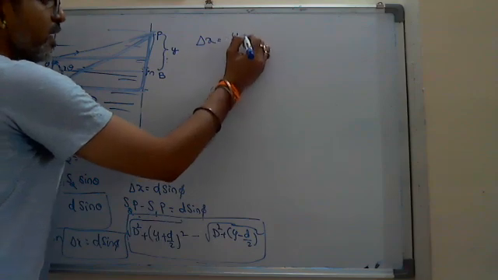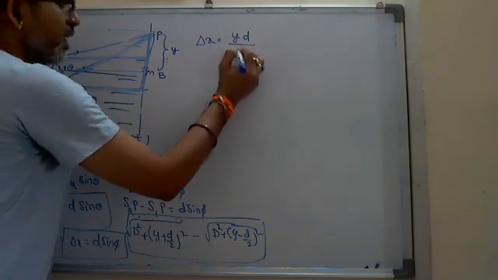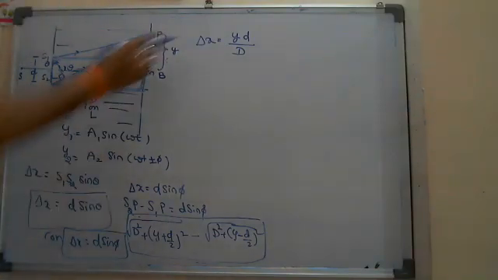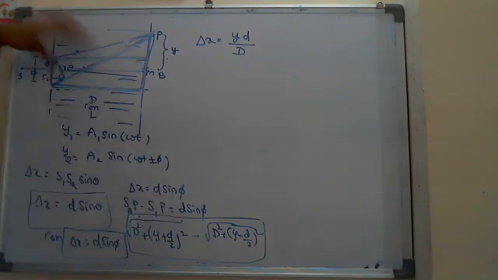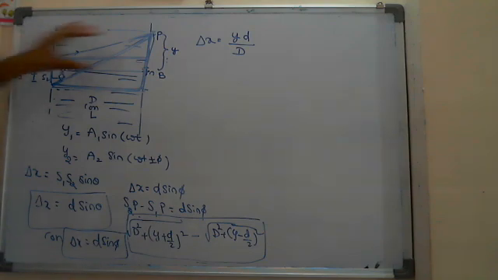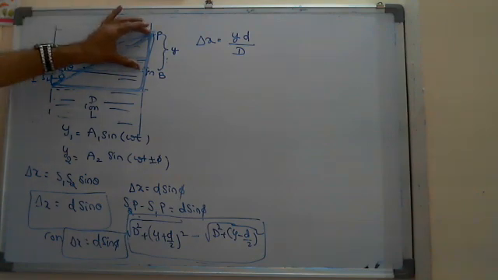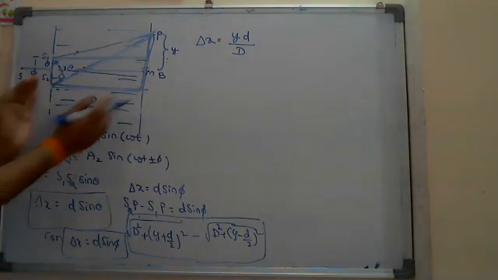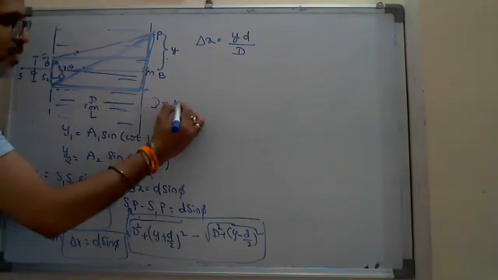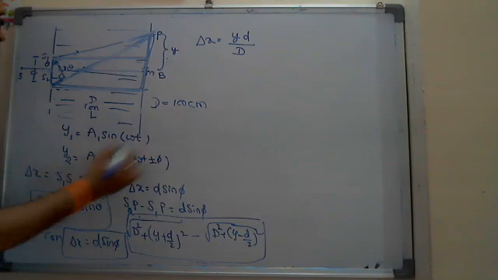Finally you will get yd by capital D. But it is not the final equation, keep in mind. This is the original equation. If they give all these values very small, this is in millimeters, this is also in millimeters, and this is in meters. Sometimes when you come to numericals, they try to confuse. They give y in centimeters, d also in centimeters, like 60 centimeters, 50 centimeters, and capital D is 100 centimeters.